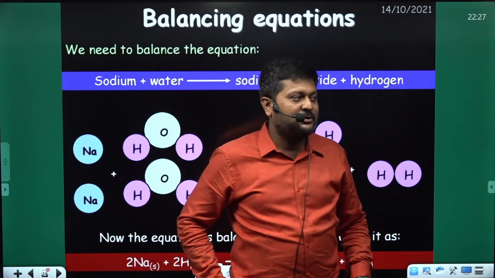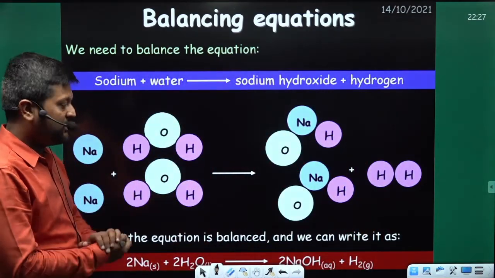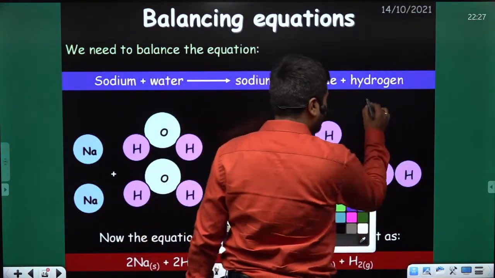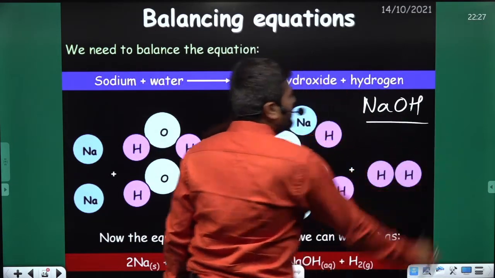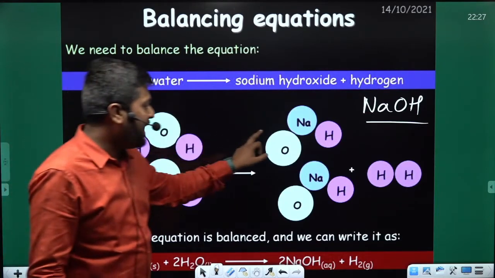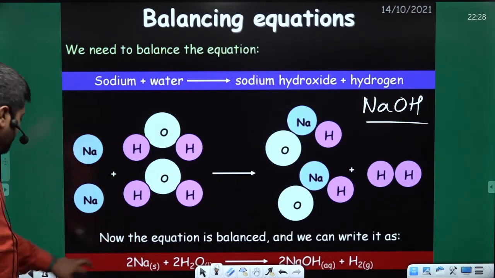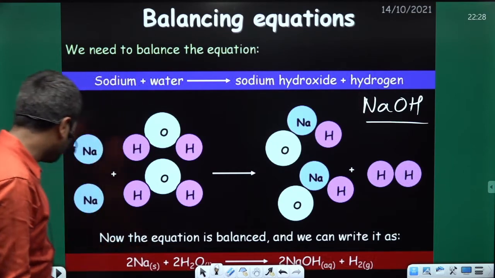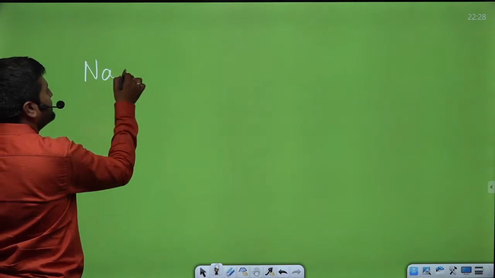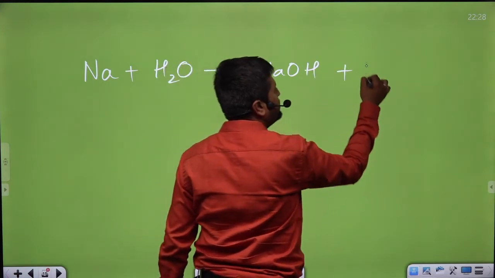Okay, Yana, you are absolutely right. It's NaOH. You should have confidence. Very good, Yana, I like your confidence. So it's NaOH, sodium hydroxide. It's written over here too: sodium plus water gives you NaOH plus H2. So they wrote the equation like Na plus H2O gives NaOH plus H2.